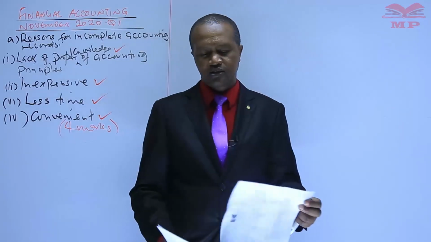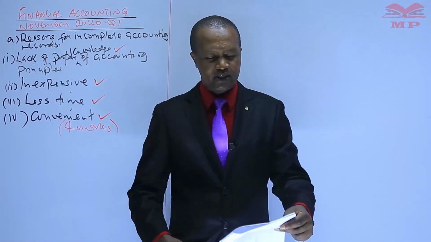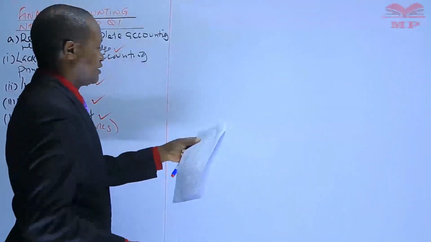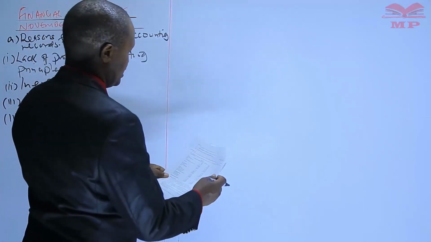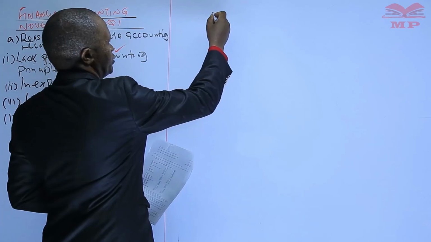That's why candidates were required to prepare journal entries. These journal entries must be documented in the journal proper or the general journal.